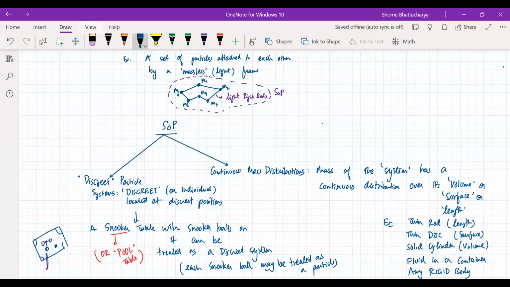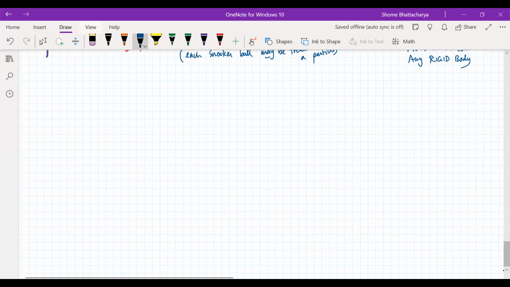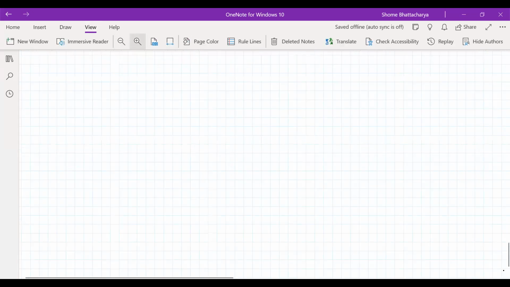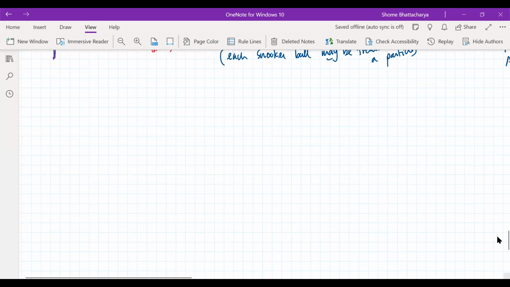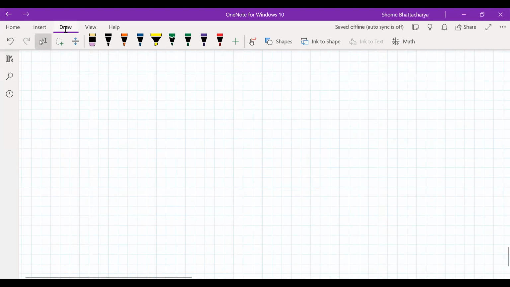Because right now our first purpose for a system of particles is to define a certain position within the system, which is called the center of mass. Now, center of mass should not be confused with center of gravity, though interestingly both are the same in most cases. Unless we have some exceptional circumstances, for any system lying on the surface of the earth, for example any rigid body or any discrete particle system, wherever its center of mass will be, that will be the center of gravity. That is the point through which the effective gravitational force on the whole system is acting also. But center of gravity has a different definition. We will come back to that later.